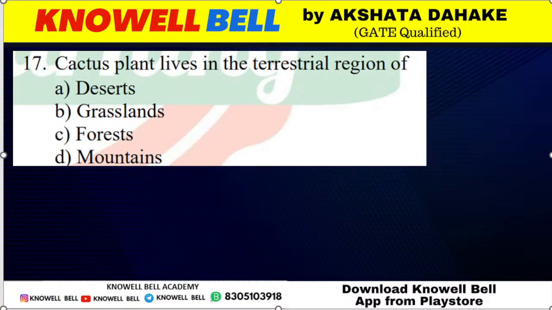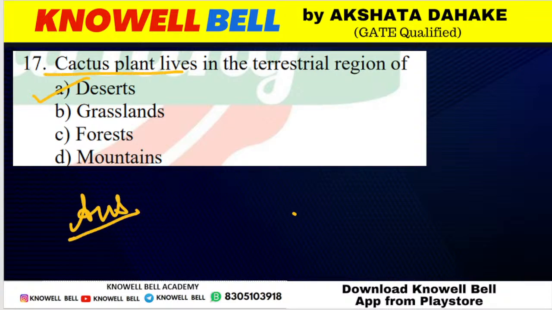Okay, so the question is: cactus lives in the terrestrial region of. The first correct answer is given by Abhijit, next to Abhijit we have Darsh. The right answer for the question is cactus. Where do we find a cactus plant? We find a cactus plant in the terrestrial region of desert. So the right answer for the question is option A. This was question number 201.